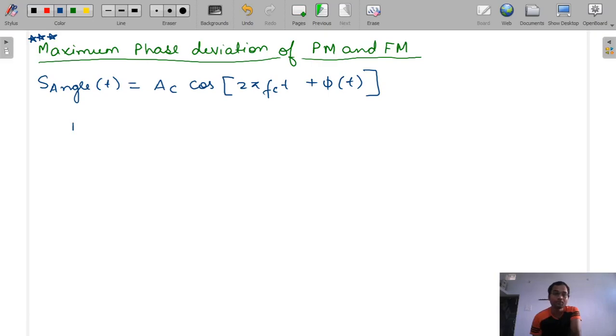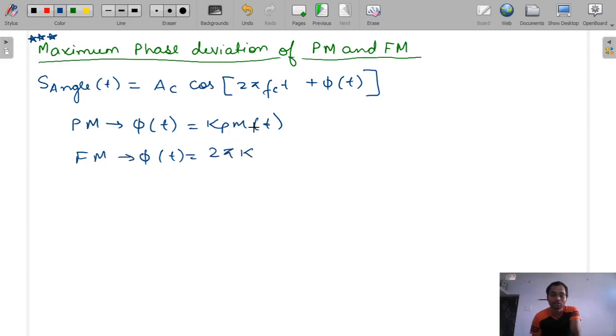Now in phase modulation, our φ(t) is equal to k_p m(t), and in frequency modulation our φ(t) will be 2π k_f integration of m(t) dt. When you substitute φ(t) = k_p m(t) here, you will get the phase modulation signal, and if you substitute φ(t) = 2π k_f integration m(t) dt, you will get the frequency modulation signal.